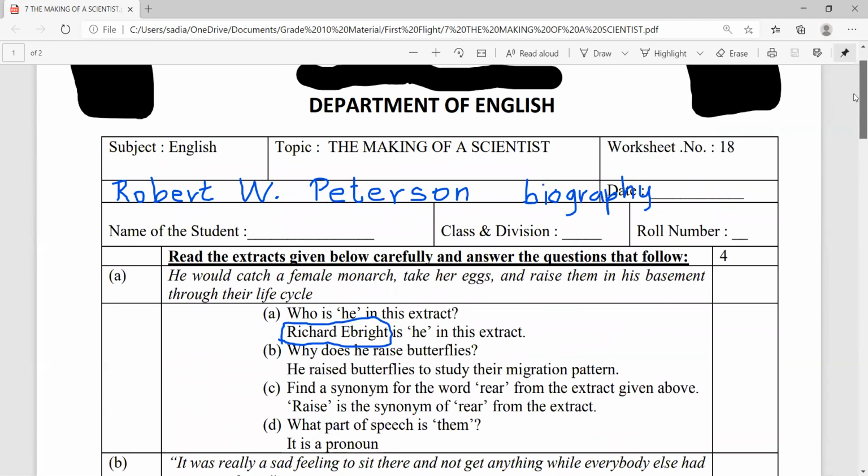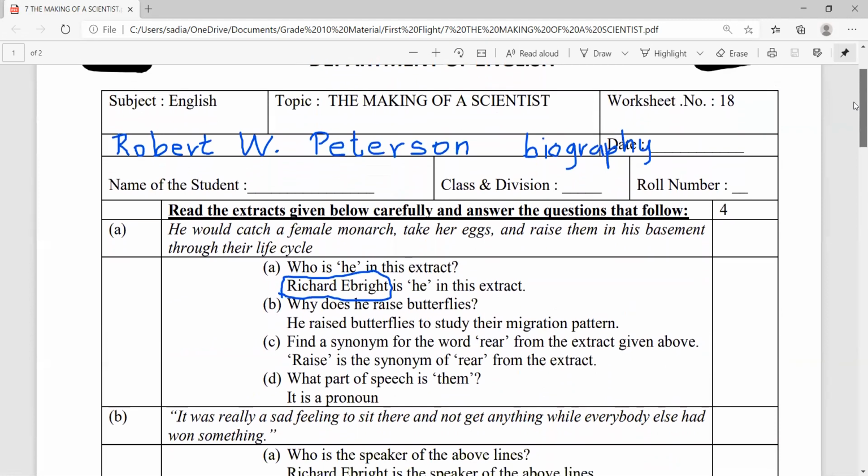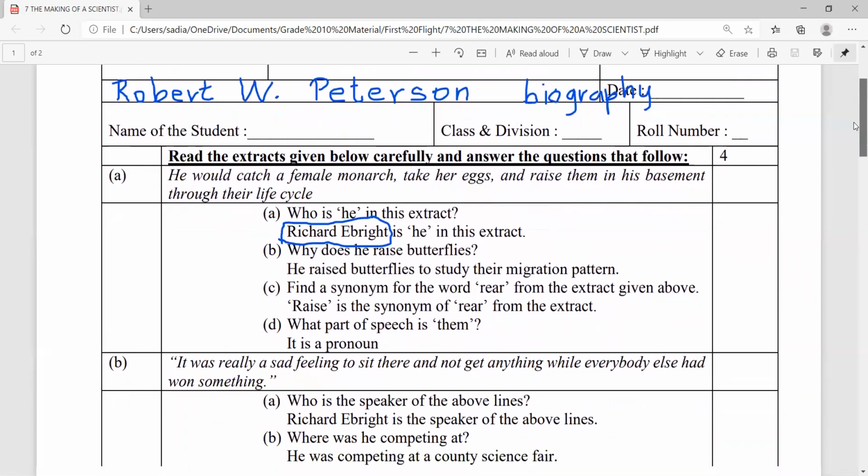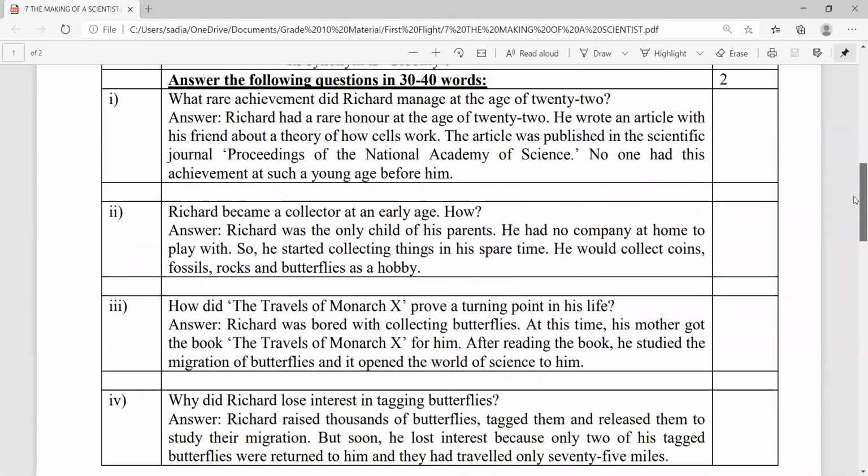The name of the writer is Robert W. Peterson and the title is The Making of a Scientist. What rare achievement did Richard manage at the age of 22? Robert W. Peterson, in the biography The Making of a Scientist, mentioned that Richard Albright had a rare honor at the age of 22.